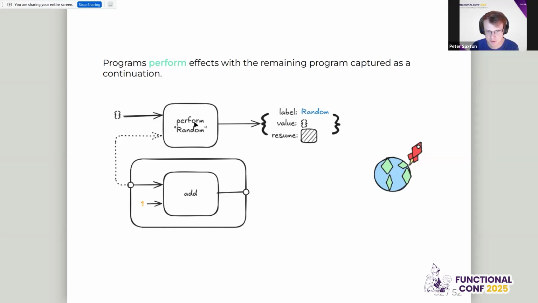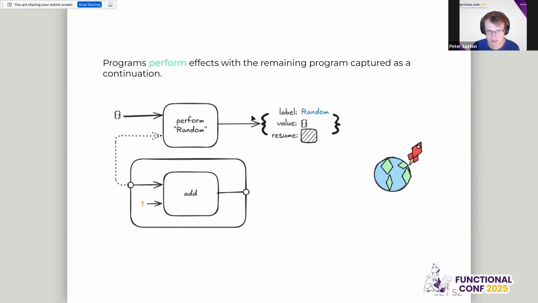So instead of a random function, we have a function called perform that is going to perform random. And we take the argument. Random doesn't need any values, but we'll just pass in a single value, because perform is always going to take a value, a label, and then the rest of the program. Okay, so that's what we're showing here.